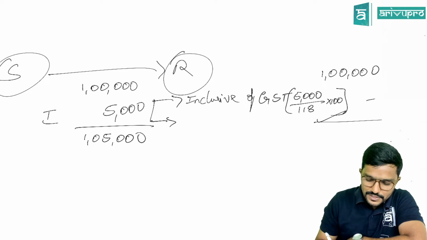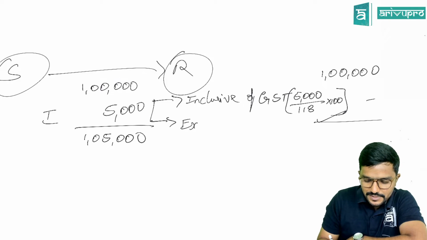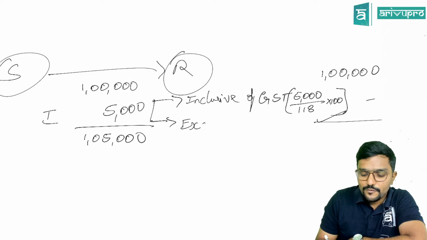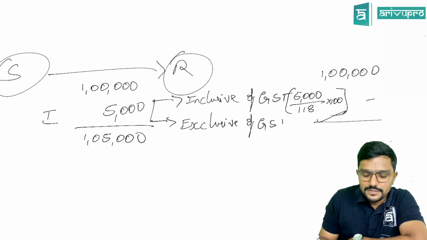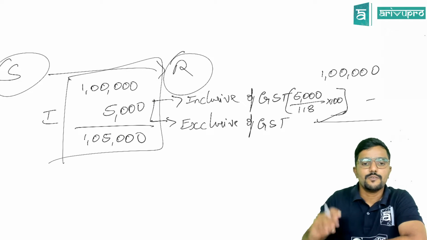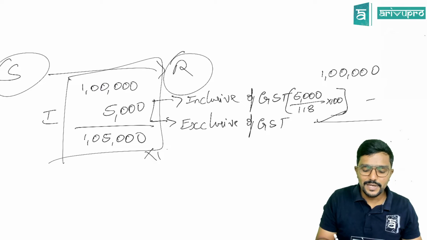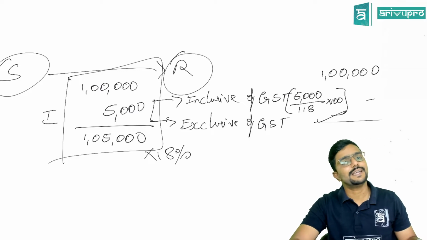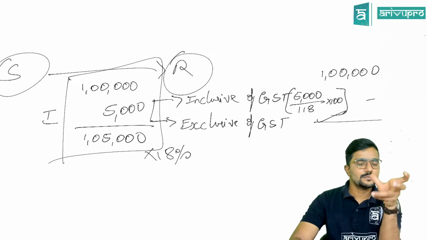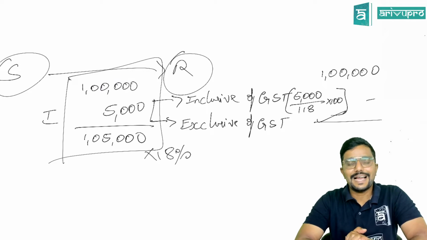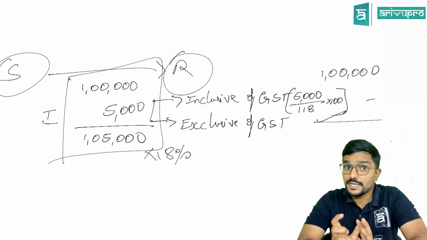Or else, if you assume 5,000 is exclusive of GST, that means on this 5,000 also, GST would be charged separately. This is how you will calculate. 1 lakh is for the goods, 5,000 interest, straight away take. On this, the supplier is liable to pay 18% GST. Clear? So for interest, both options are open.